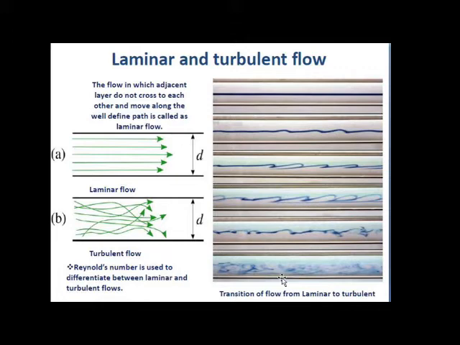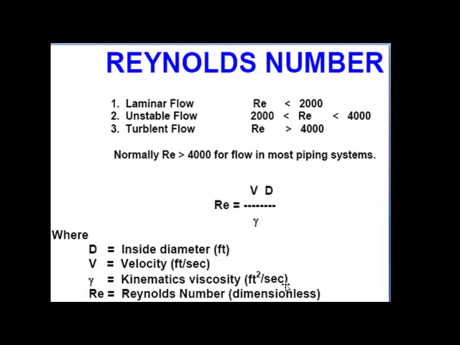Then the Reynolds number is used to differentiate between these two flows, laminar flow and turbulent flow. This Reynolds number is a non-dimensional number, Re equals Vd upon nu. V means the velocity, D means the inside diameter, and nu means the kinematic viscosity.